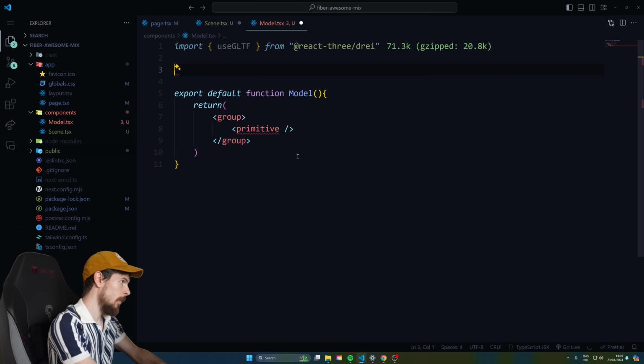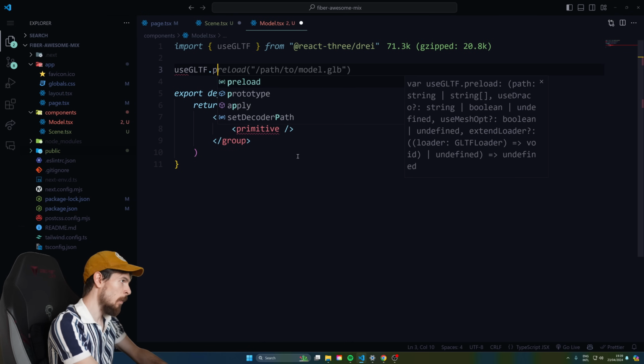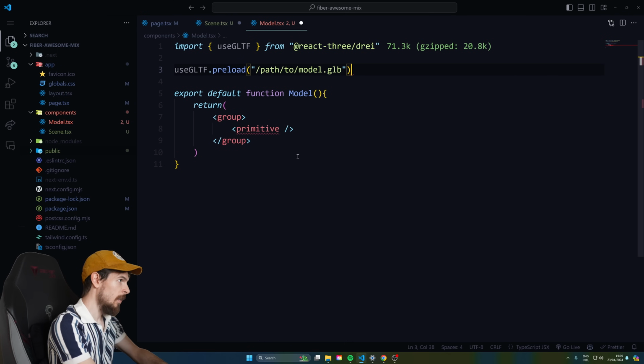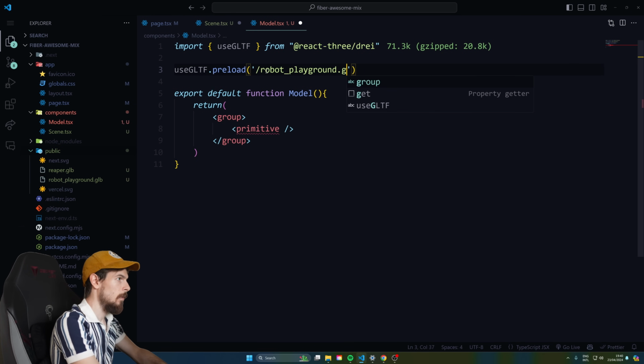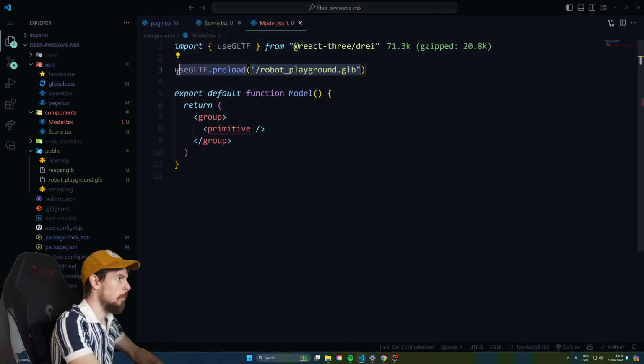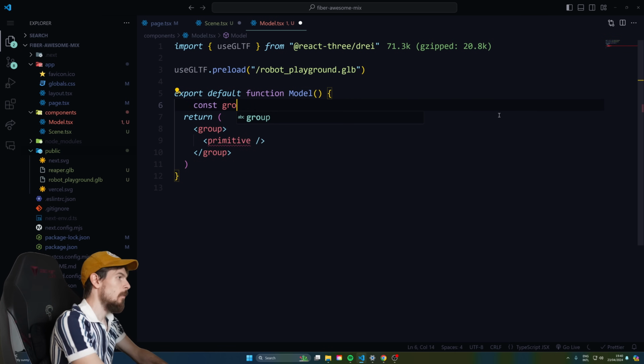useGLTF.preload, and then here for the model path, all you need to do is pass in slash. It'll recognize the public folder, and then the model name. So it'll be robot playground.glb. Okay, so that's the preloading up there at the top. And then within here, we'll grab this group because we'll need to make a reference for it.